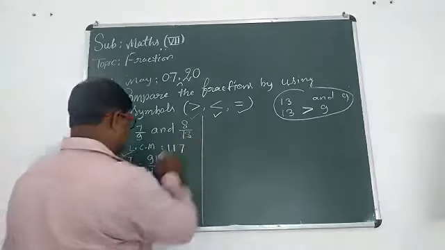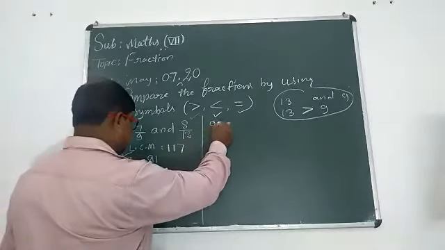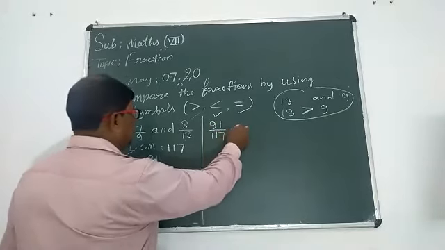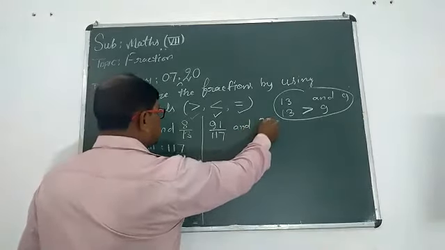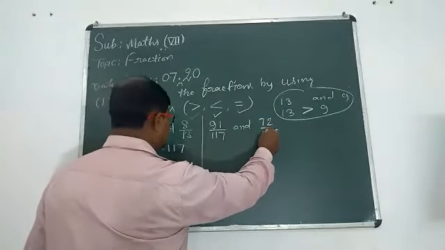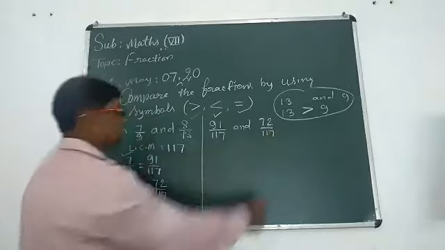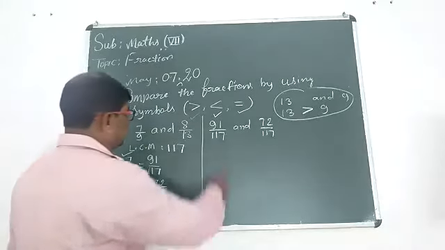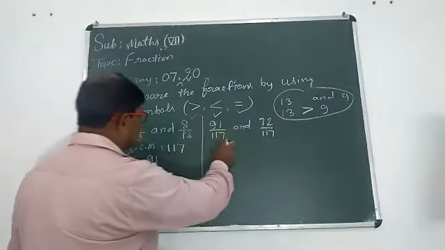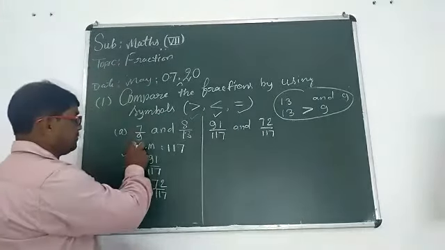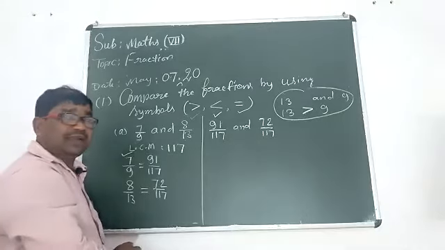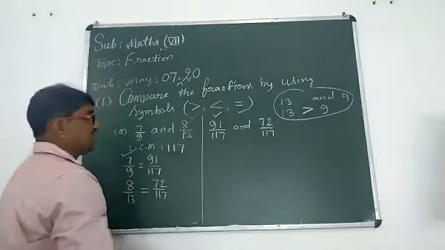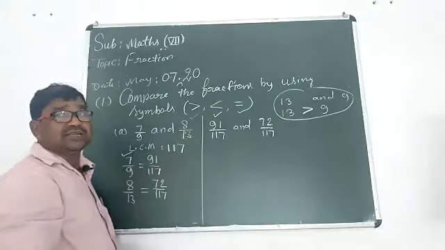Now you should write 91 upon 117 and 72 upon 117. Why are we writing 91 upon 117 instead of 7 upon 9, and 72 upon 117 instead of 8 upon 13?